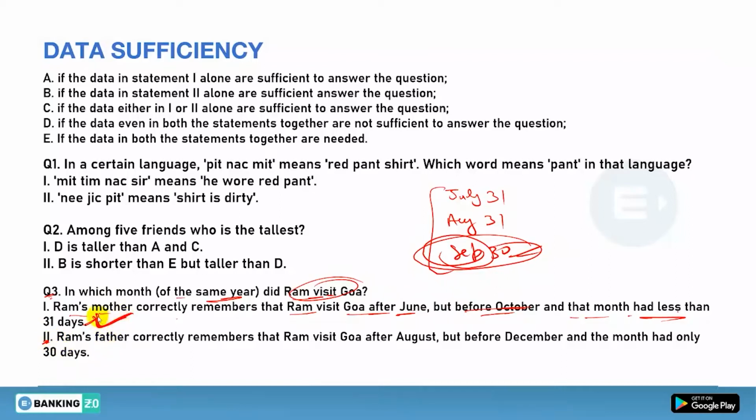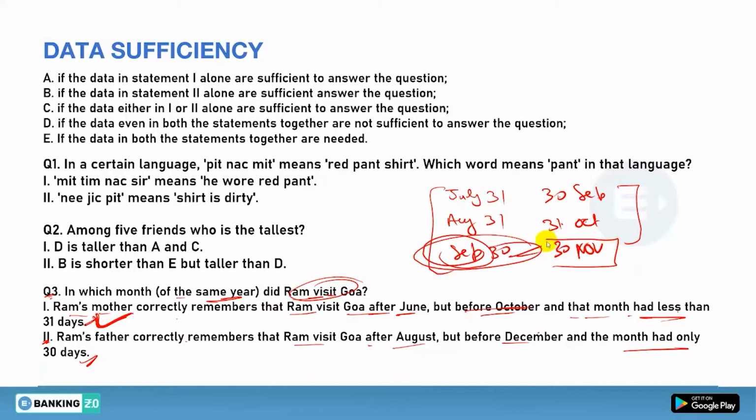Now if you are finding the answer from one, then you need not combine. You will only combine when you can't answer the question from either statement individually. Now Ram's father correctly remembers that Ram visited Goa after August but before December. So after August: September, October and November, before December, these are the 3 months. And the month had only 30 days. So September 30, October 31 and November 30.